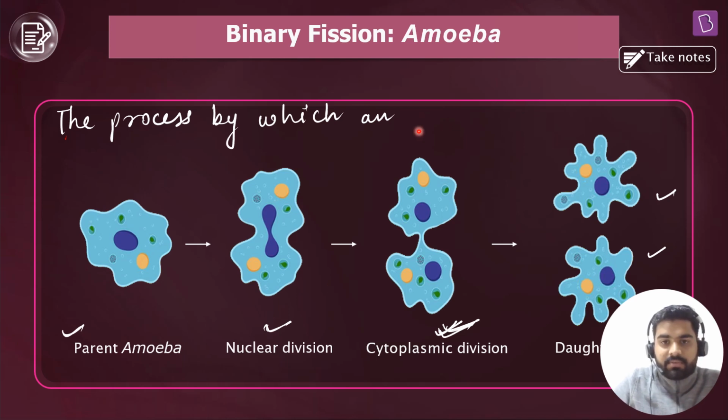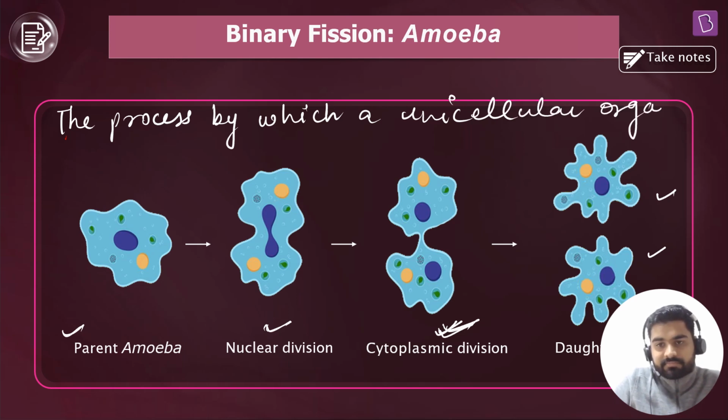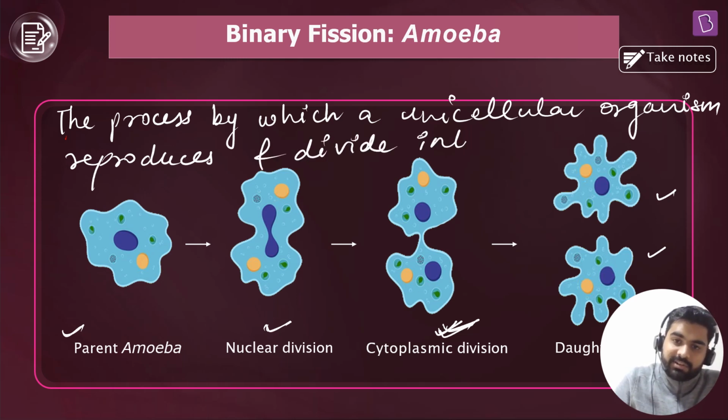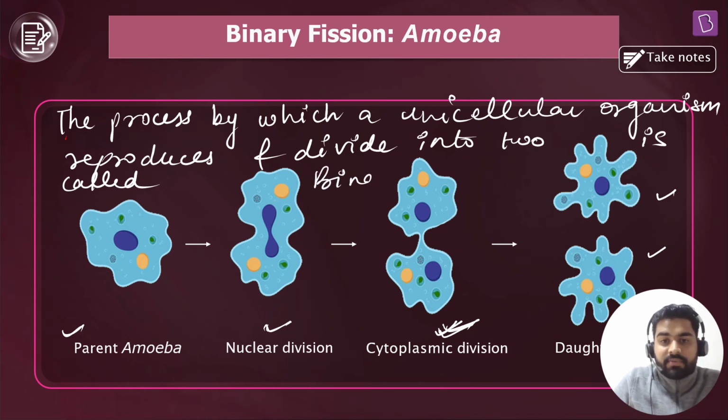The process by which a unicellular organism reproduces and divides into two is called, what do we call it? We call it binary fission.